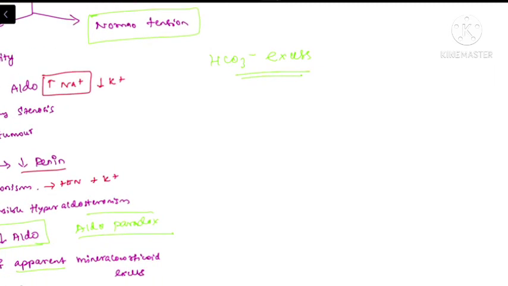Whenever there is excessive chloride excretion by the kidney, the body will counteract to maintain homeostasis by increasing bicarbonate reabsorption. So the drugs causing chloride excretion, or a genetic disorder associated with excessive chloride excretion, are associated with bicarbonate excess in our body. So this will lead to metabolic alkalosis. Whenever there is metabolic alkalosis, this in turn leads to hypokalemia.